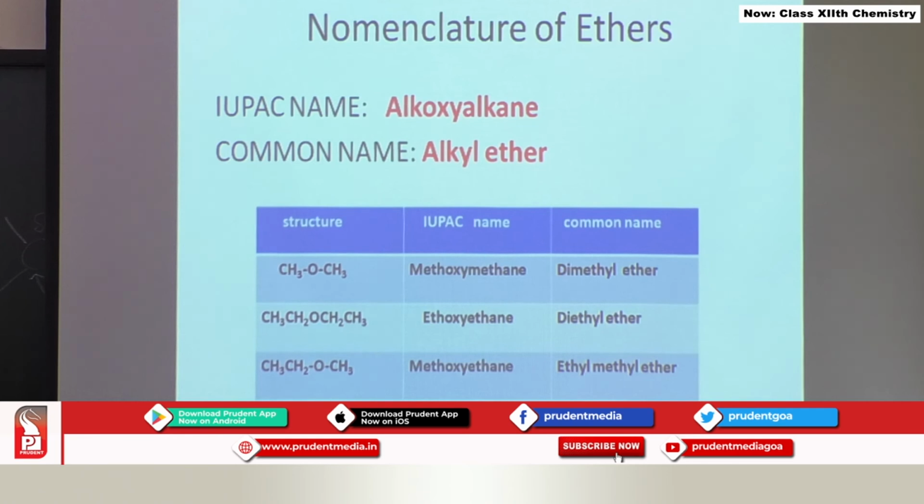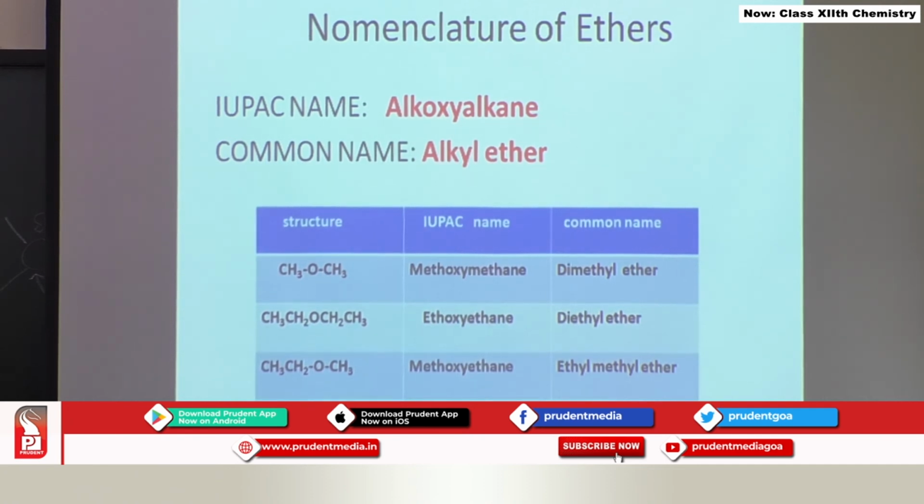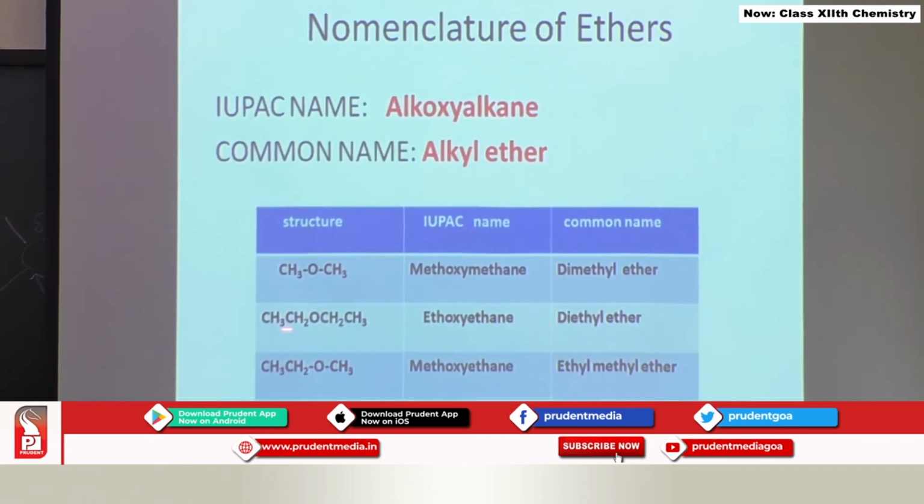If you are naming the symmetrical ethers, you can join any alkyl group to the oxygen, it is not going to make any difference. So here I have taken a symmetric ether. Here I can attach this CH3 to this oxygen, it becomes methoxy group and the other part becomes methane. So IUPAC name becomes methoxymethane and common name becomes dimethyl ether, since methyl group is present on either side of the ethereal oxygen. Second example is also similar. I have taken a symmetric ether, this becomes ethoxyethane or diethyl ether.